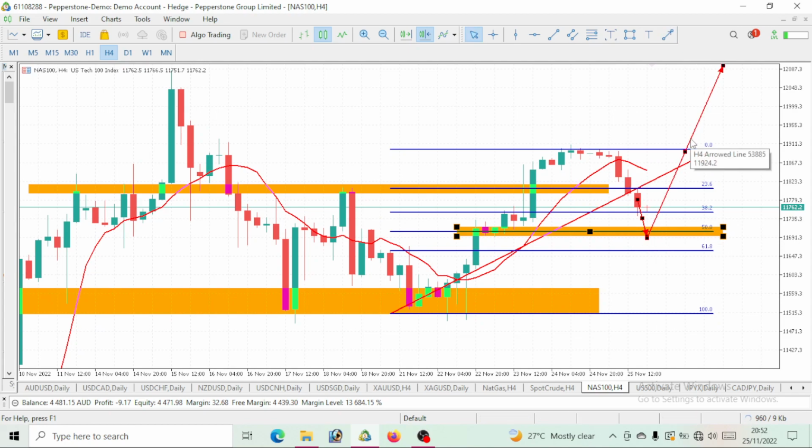Above all, once the retracement is over on this Nasdaq 100, then we would continue our bullish move. As at now, a pullback is occurring on a 4 hour time frame, which is bearish. So once the pullback is over, once the retracement is over, then we will continue our bullish move on Nasdaq.